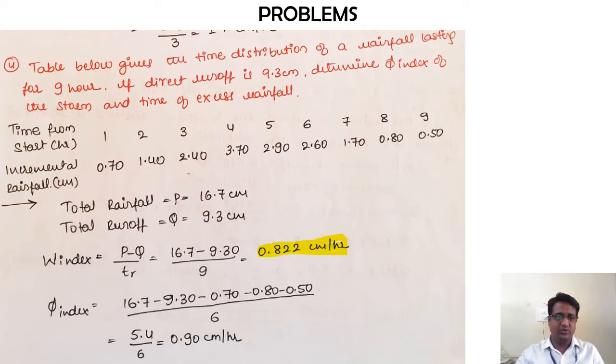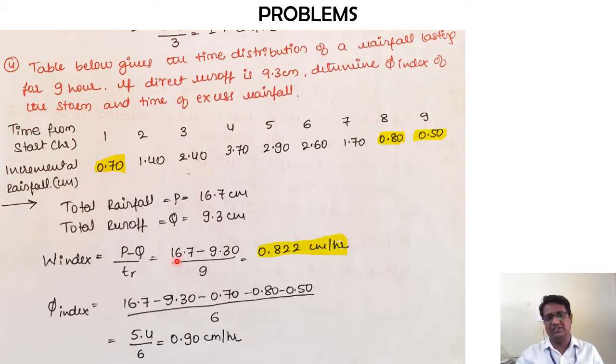So 0.7 is actually less than 0.82, 1.4 is more, 2.4 is more, 3.7, 2.9, 2.6, 1.7 are more, 0.8 is also less, and similarly 0.5 is less than the W index value. Again the same procedure: 16.7 that is P, 9.3 that is Q, minus the rainfall in the hours when excess rainfall has not occurred.